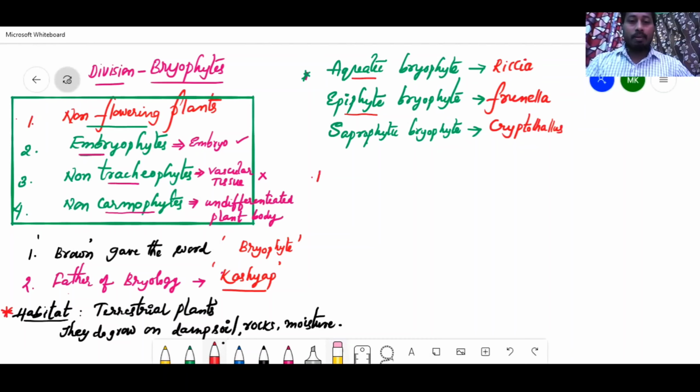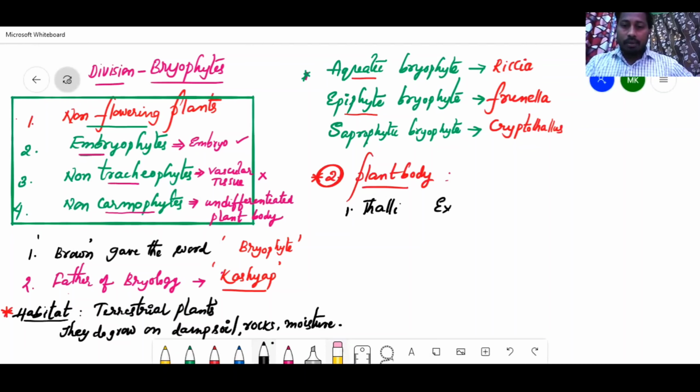Second point, plant body. Talking about the plant body of bryophytes, one type is thalli. Mostly bryophytes are thalloid. Example, Marchantia.